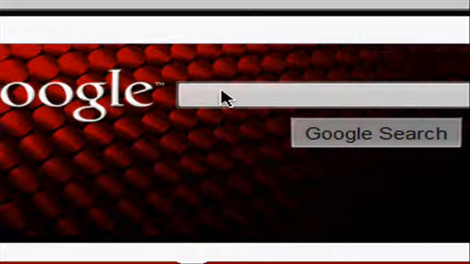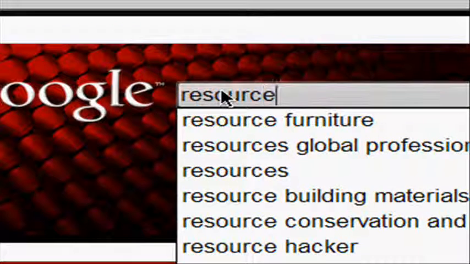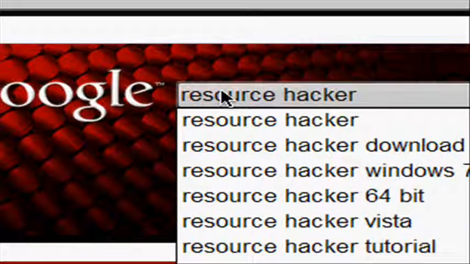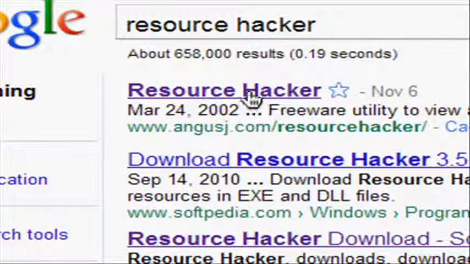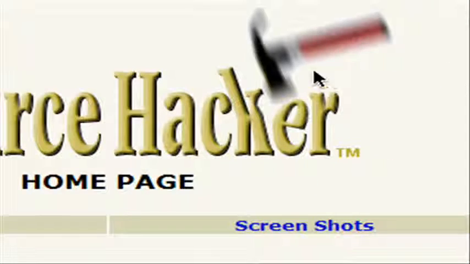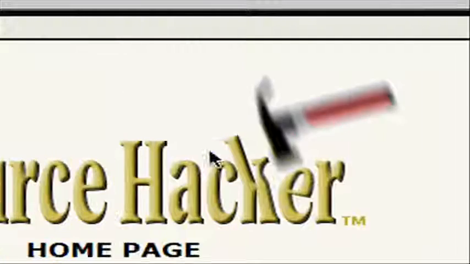You're gonna type in Resource Hacker. Then you're gonna go to this one right here, and then it should open up a site with an axe and it says Resource Hacker homepage.